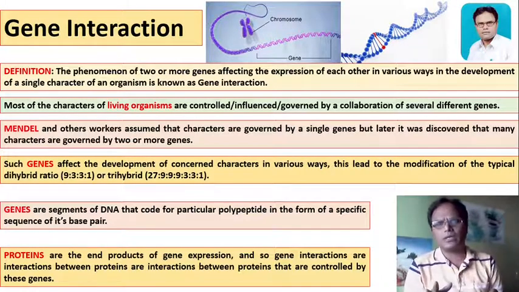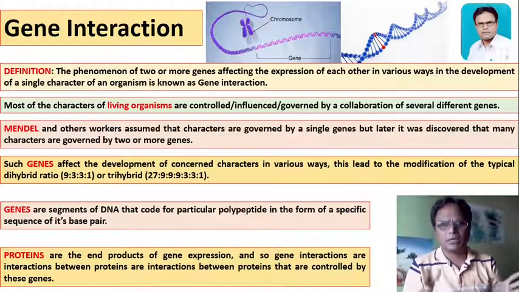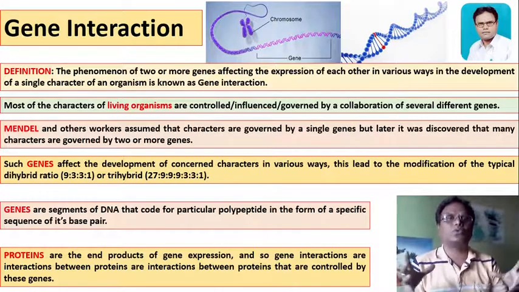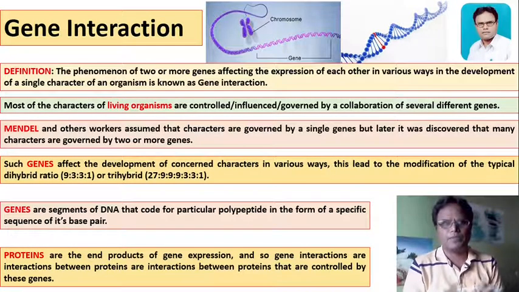Most of the characters of living organisms are controlled, influenced or governed by the collaboration of several different genes. Mendel and other workers assumed that characters are governed by single genes, but later it was discovered that many characters are governed by two or more genes. This is gene interaction.